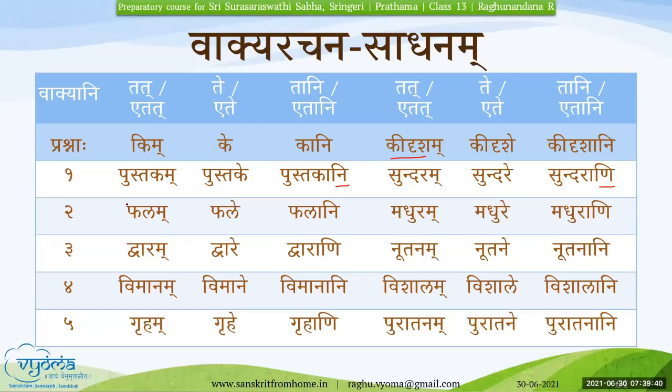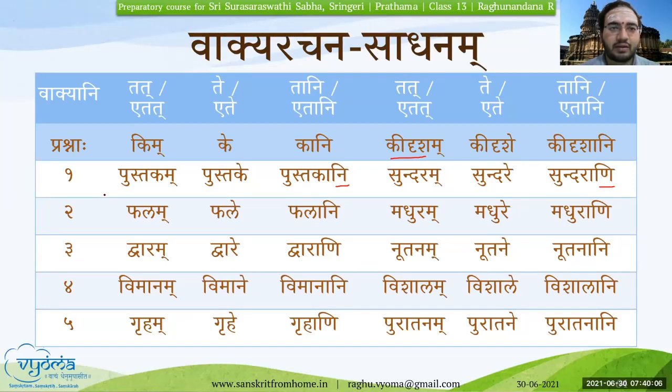Ete vimane. Ete kidrishe vimane? Ete vishale vimane. Etani kani? Etani vimanani. Etani kidrishani vimanani? Etani vishalani vimanani. Okay, sir. Very good. Dhanyavadaha. All of you have participated.